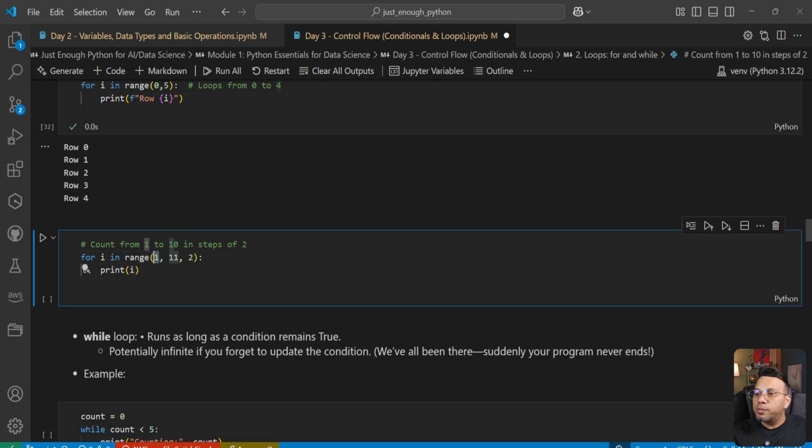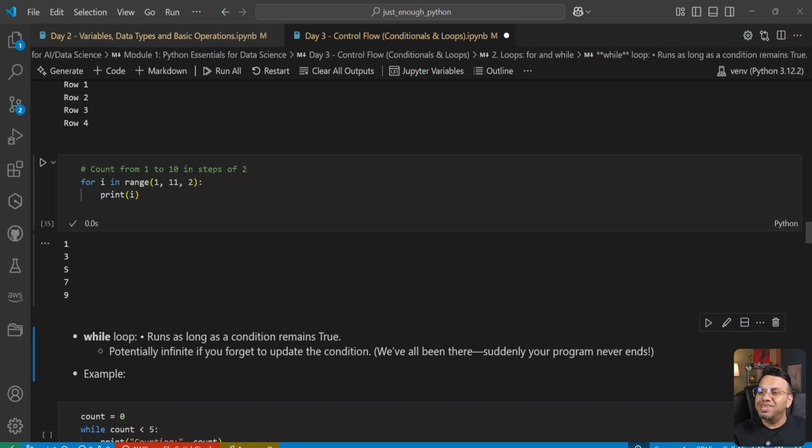So we are trying to print from 1 to 10, but in steps of 2, which basically means that we are trying to print odd numbers. So we are starting with 1. The start number is included. We don't go till 11 because the end number is not included. We go only till 10. And then we are printing every second number.